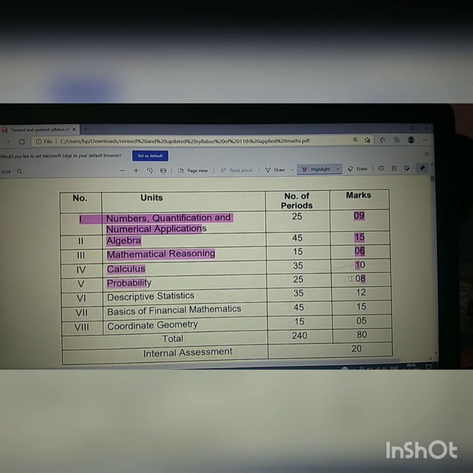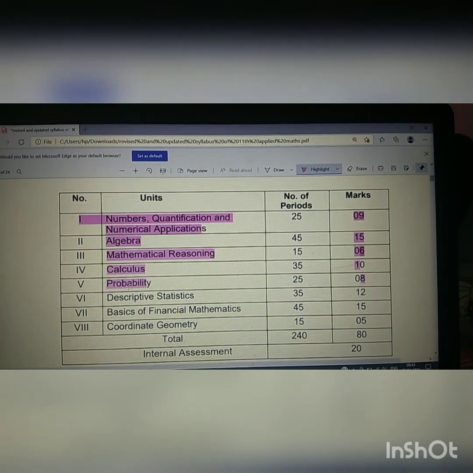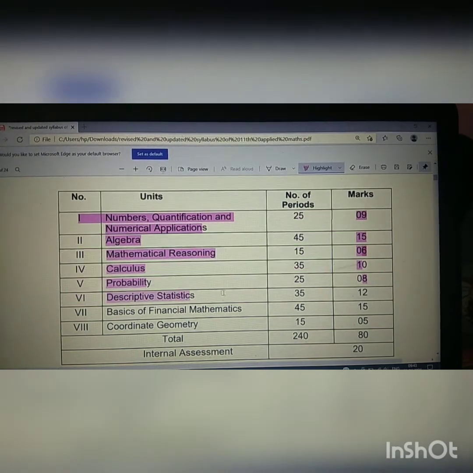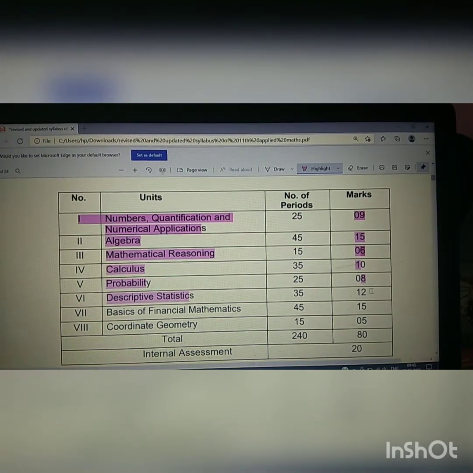Then descriptive statistics: as I already explained, applied mathematics is totally a crux of the statistics branch of mathematics. So it contains descriptive statistics, which we have to study for application in financial mathematics, economics and other branches of science. This is going to give you 12 marks here.